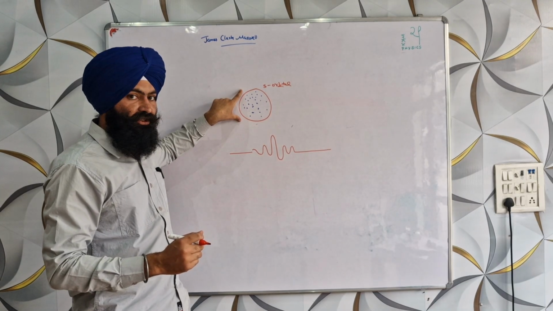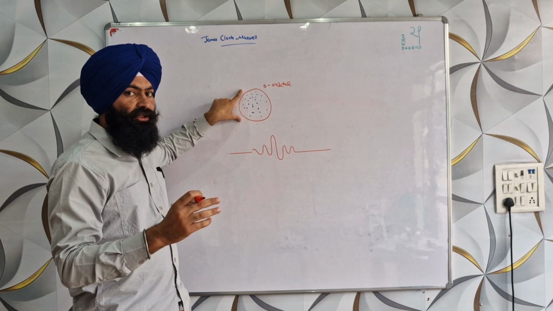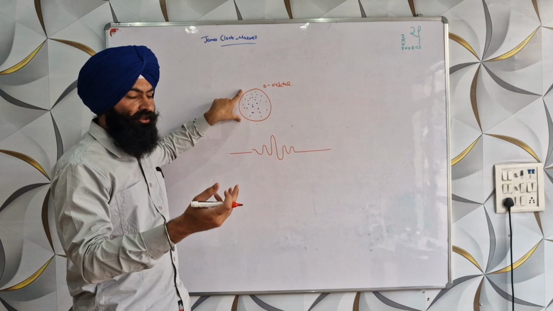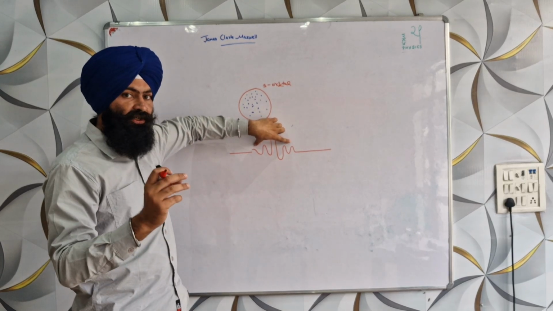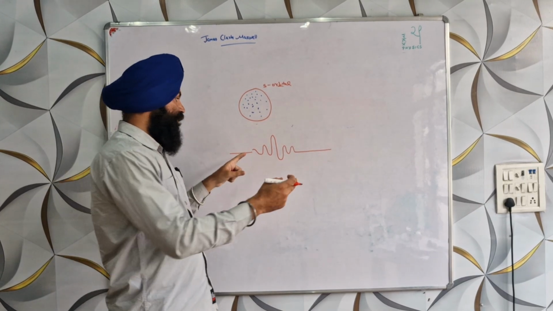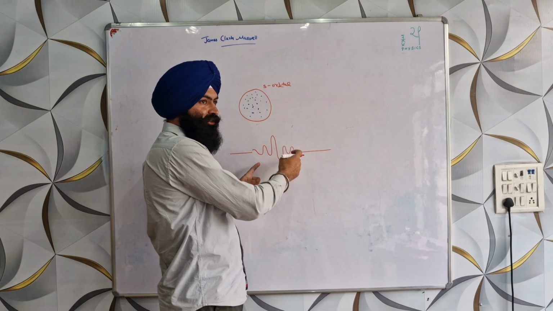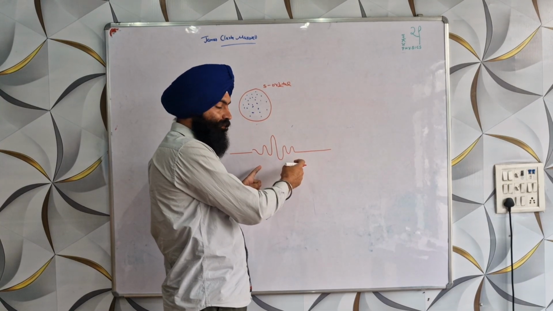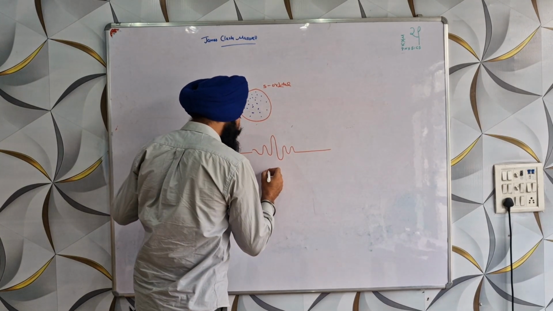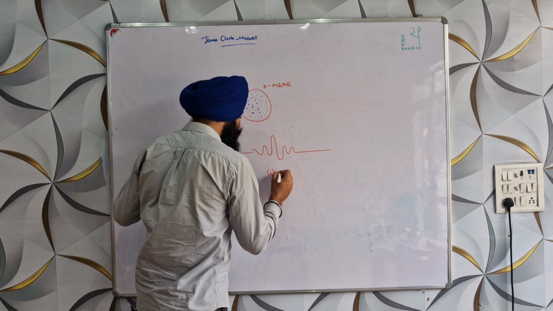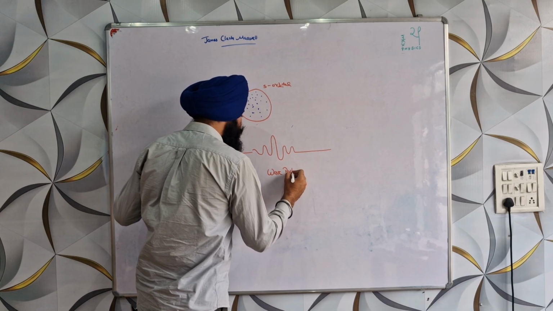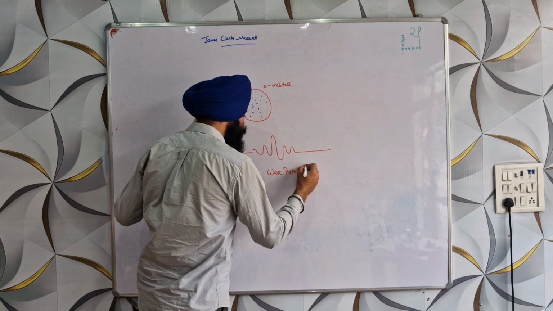This is the region where the electron is supposed to be found. This is diagrammatically, this is graphically, mathematically. So this we call a wave packet, and actually this is an electron.